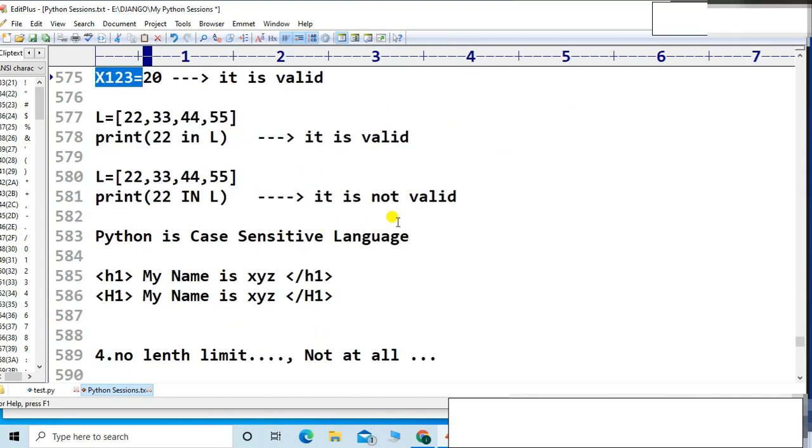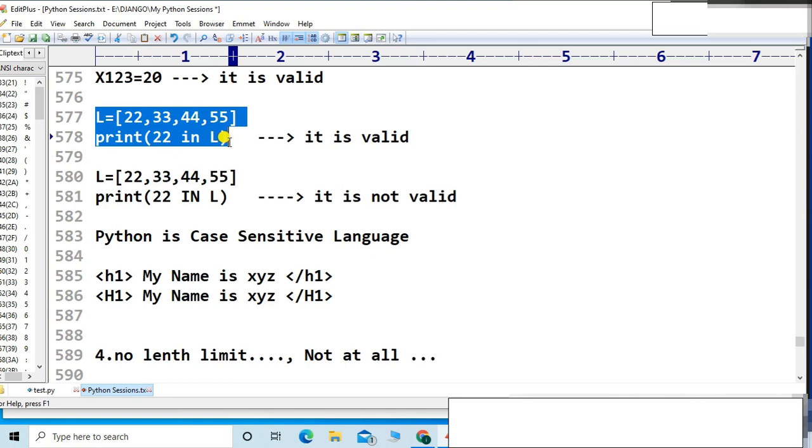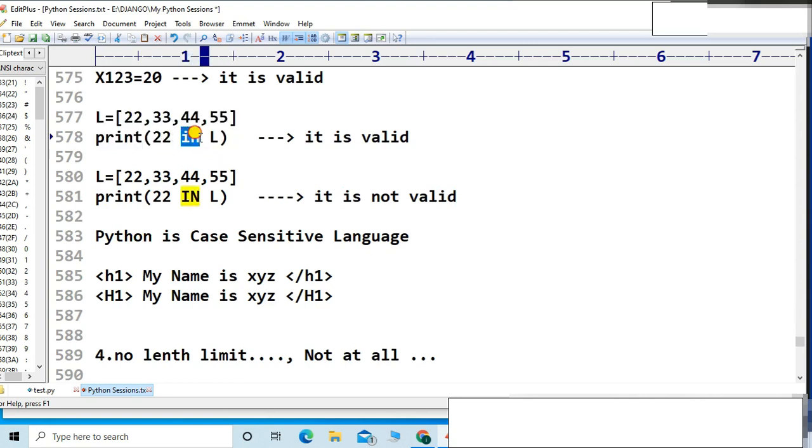We have also found that the Python language is a case sensitive language, right? That is, case is important. Here I have taken two examples. Just look at the word in. If you give the word in small case, it is valid. But if you give it in capital letters, that is not valid. From these two things, it is very clear that Python is a case sensitive language.